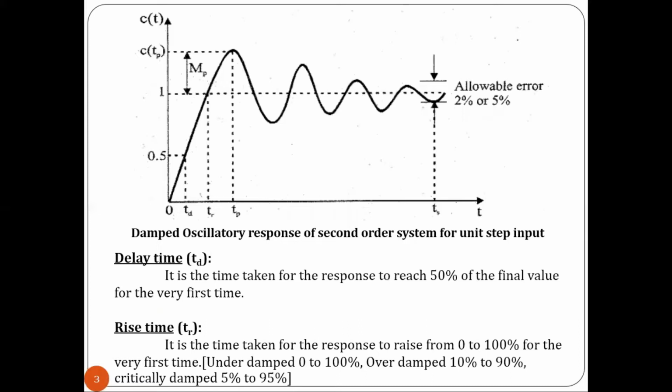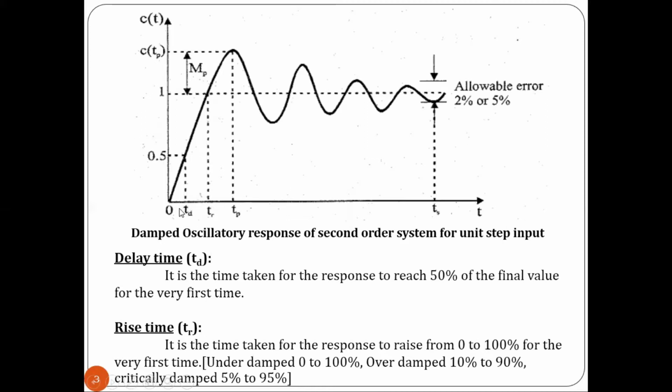It is the time taken for the response to reach 50% of its final value for the very first time. That is, this is the value of TD. For a unit step input, our steady state response value will be equal to 1, right? Again, 50% means the value is 0.5. So the time taken for the response to reach 50% of its final value for the very first time is called delay time. It can be represented by T suffix D.